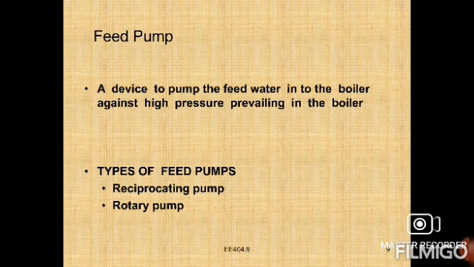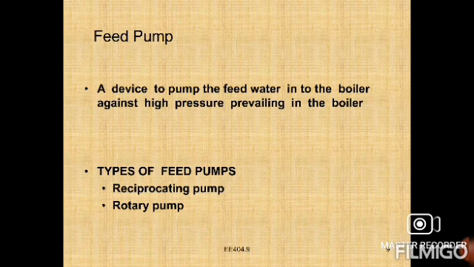We have two types of pumps: the first is the reciprocating pump, the second is the rotary pump. Reciprocating pumps are driven by directly coupling them to the steam engine. Rotary pumps are driven by an electric motor, and are generally used when a large quantity of feed water is to be supplied to the boiler.